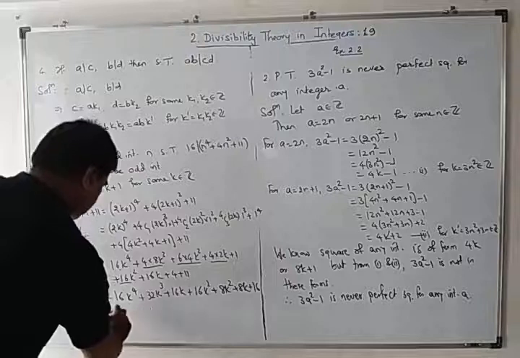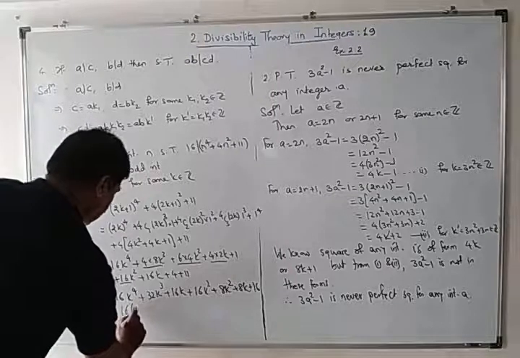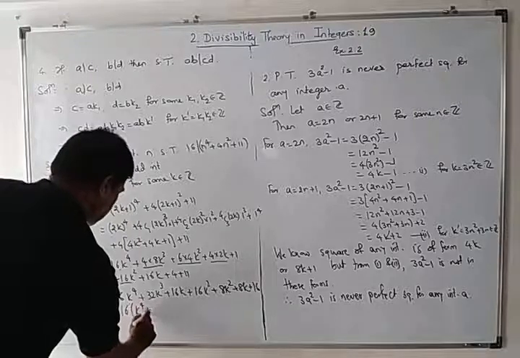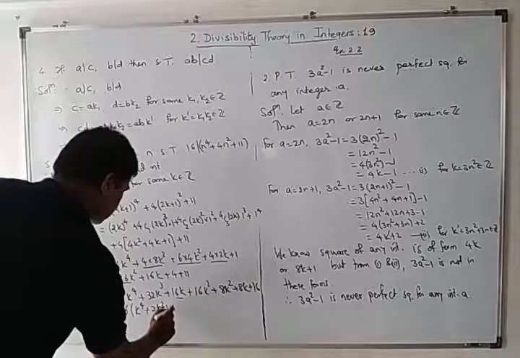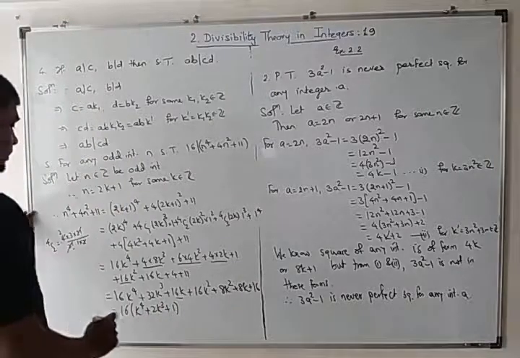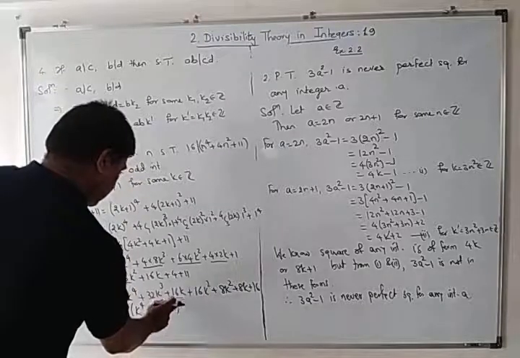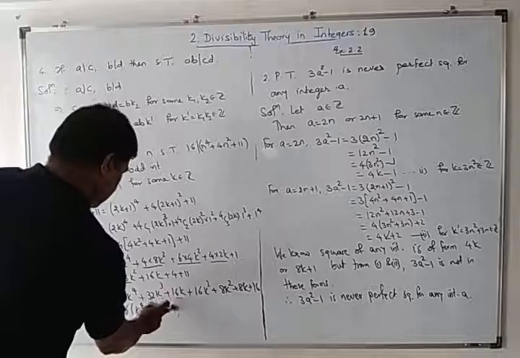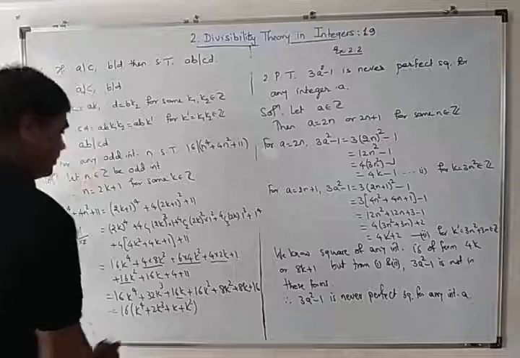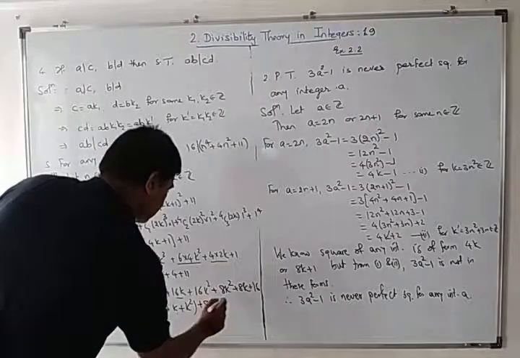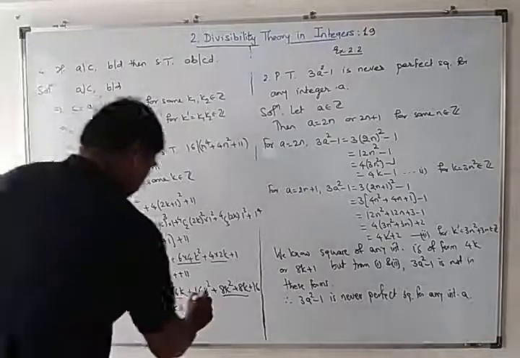So from this 16k raised to 4 plus 2k cube plus k square plus 8 times k square plus k.